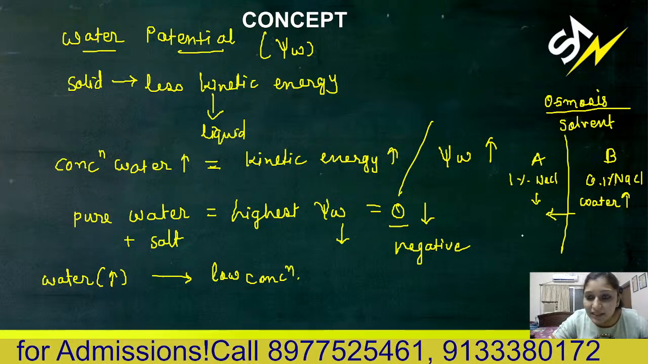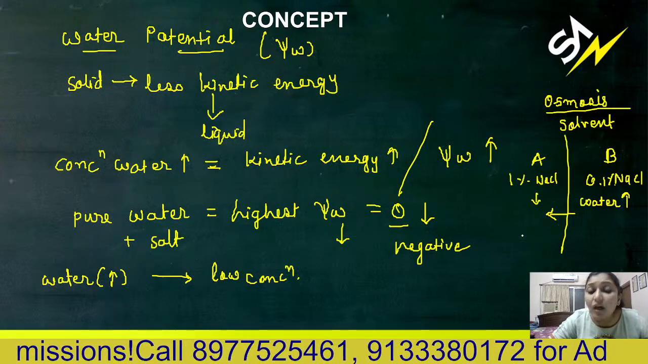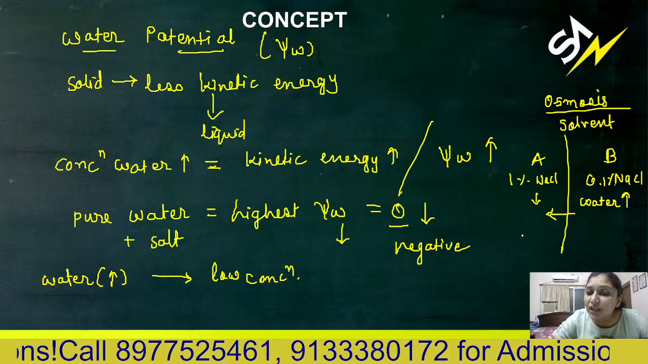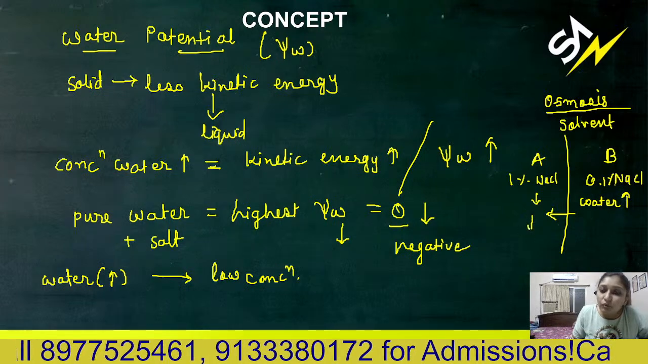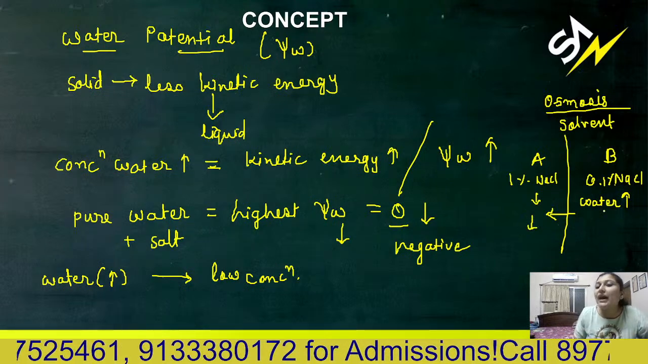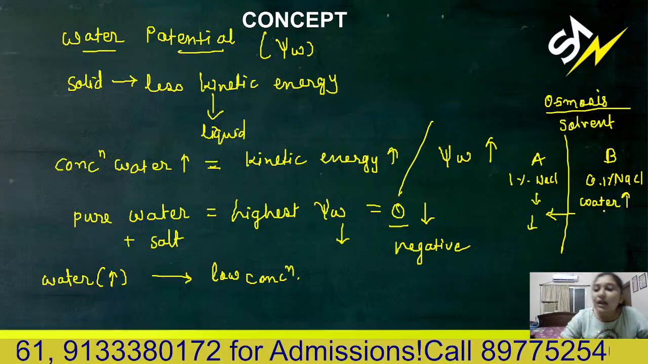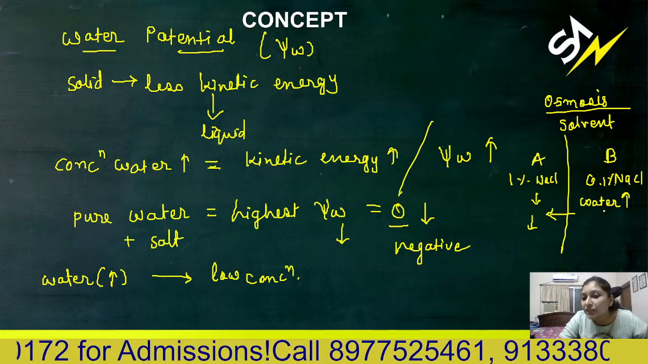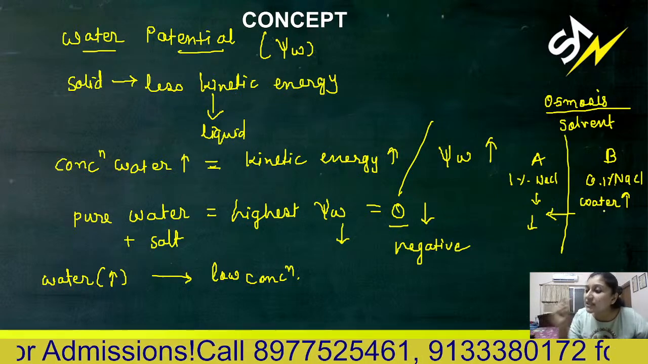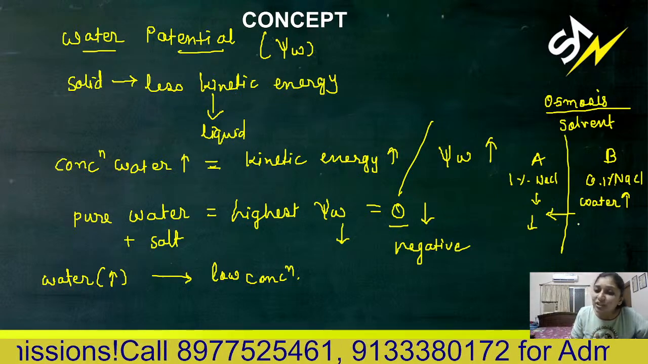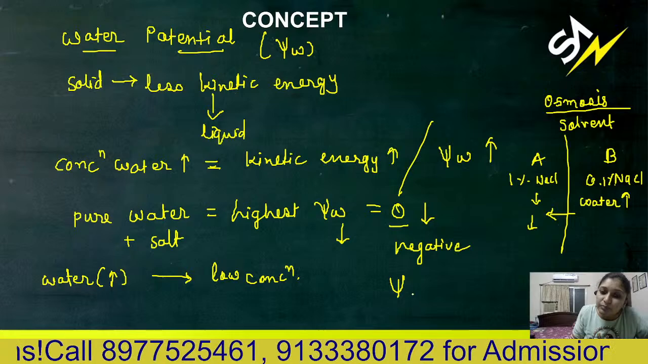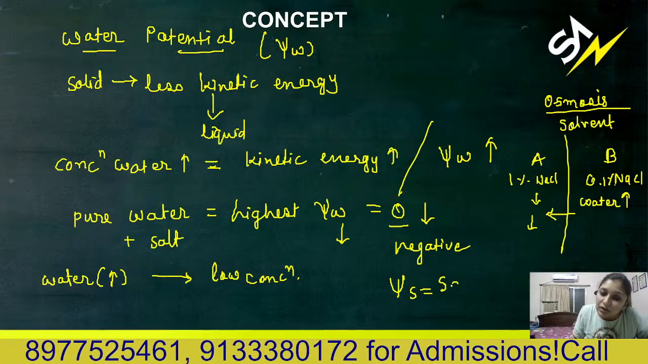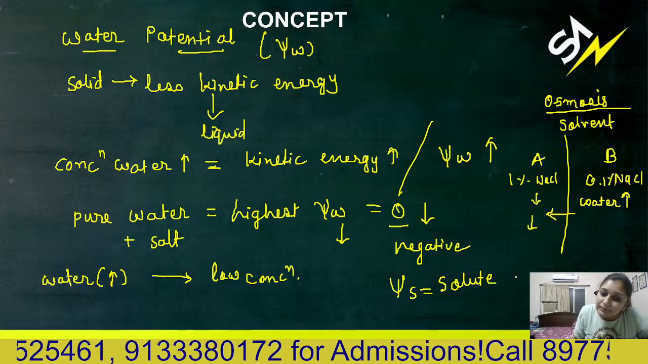Is that okay, guys? So which one will have the low water potential? The 1% solution will have low water potential and the 0.1% one will have higher water potential, because as you increase the amount of solute, the water potential decreases, and that decrease in water potential is your solute potential. That is called solute potential.